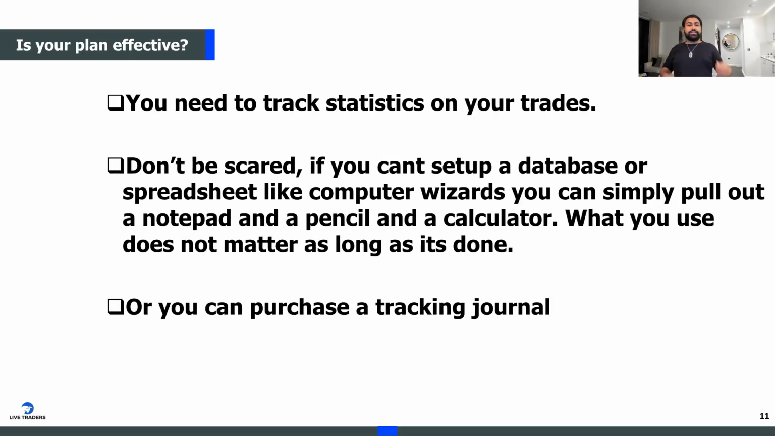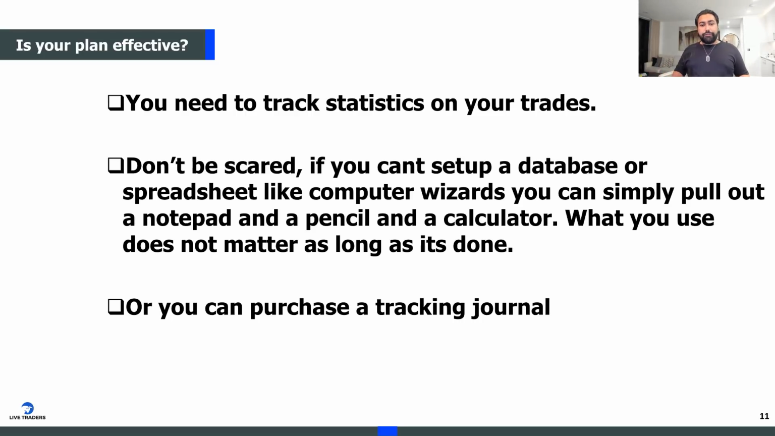You have to track the statistics on your trades, and I have multiple videos on that if you haven't seen them. I have a video called How to Create a Profitable Trading System. I think I have one called How to Grow a Small Trading Account. Watch all those videos first. I go over that in detail. But you have to have statistics for your trades, okay?